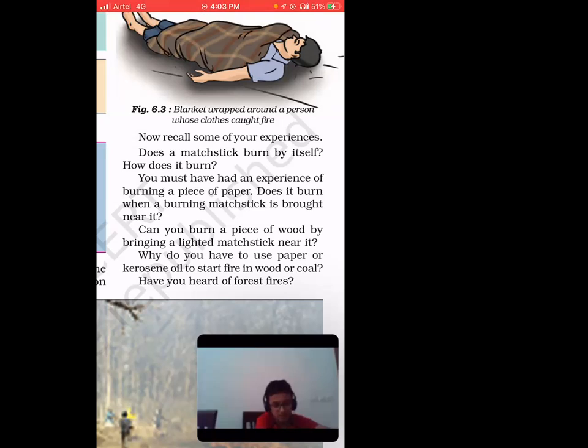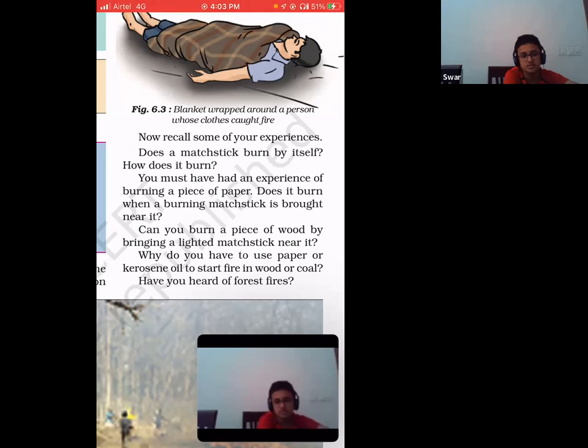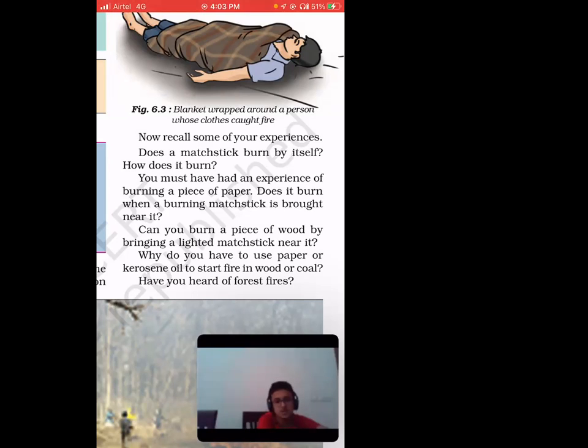Right, for example, you have a matchstick, and with the help of the matchbox, you are going to rub it. So when you rub it, there is oxygen. You already know that oxygen is present everywhere, right? So with the help of the matchbox material, when you rub it in the presence of oxygen, only then will it catch fire.